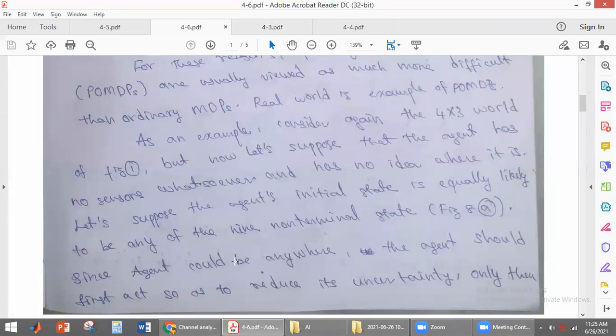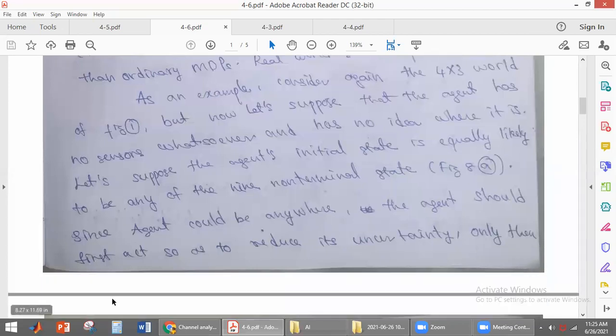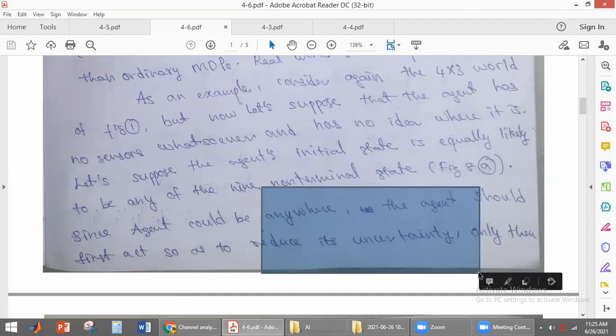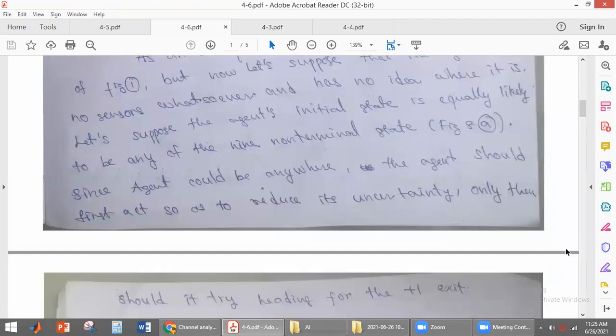Since the agent will be in any of these 9 states, what is the first action the agent has to do? It has to reduce its uncertainty. It has to know about its location first. For example, if you reach an unknown place, what do you do? First, you will search where you are. Then you will find the solution to reach the terminal state. Yes or no?